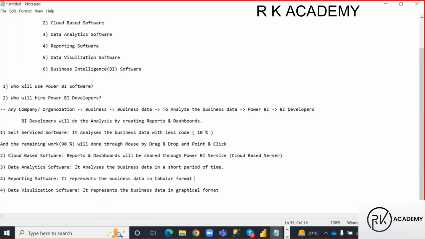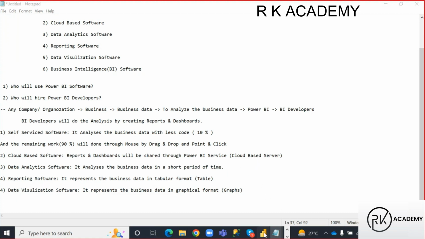Tabular format is nothing but table format, guys. Here, graphical format is nothing but graphs format, which is data visualization software. It represents the business data in graphs, right? Reporting software represents the data in table format, tables. So how Power BI does analysis in table format and in graphs format, we'll see now, in parallel, guys.